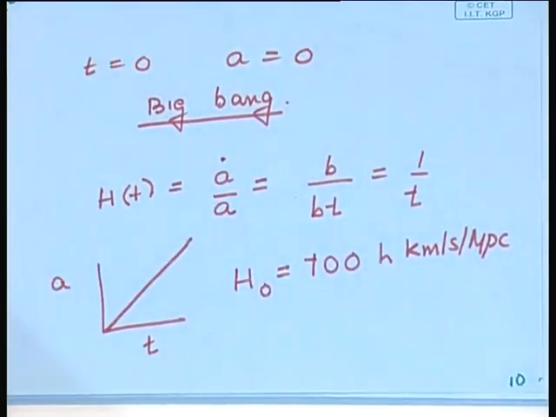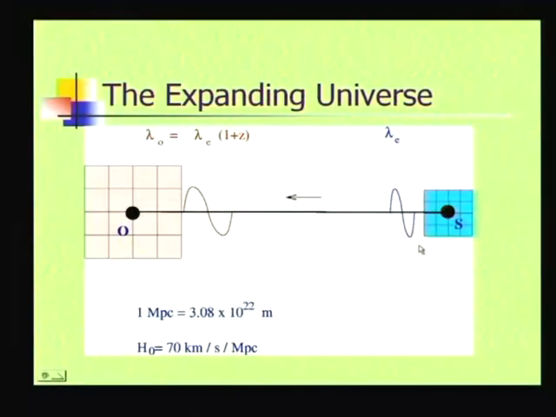Now, let us go back to this picture. The scale factor tells us the distance between two grid points. The larger the scale factor, the larger the distance between two grid points. So, when the scale factor becomes 0, the two grid points essentially coincide, the distance becomes 0. Not only do these two grid points coincide, but also these two grid points coincide, and every grid point coincides with the next. So, the whole infinite grid, remember, fills the whole universe.